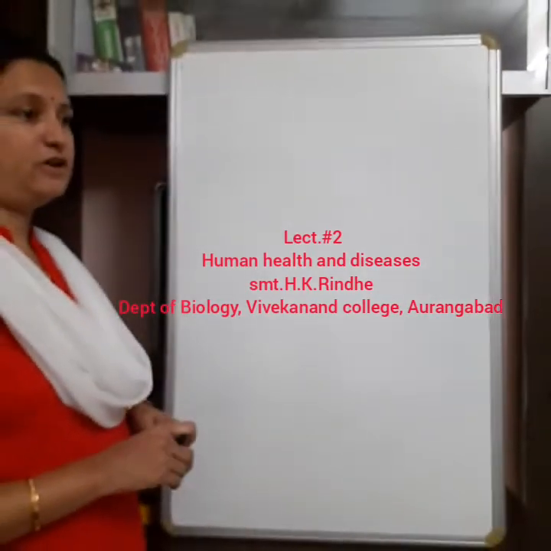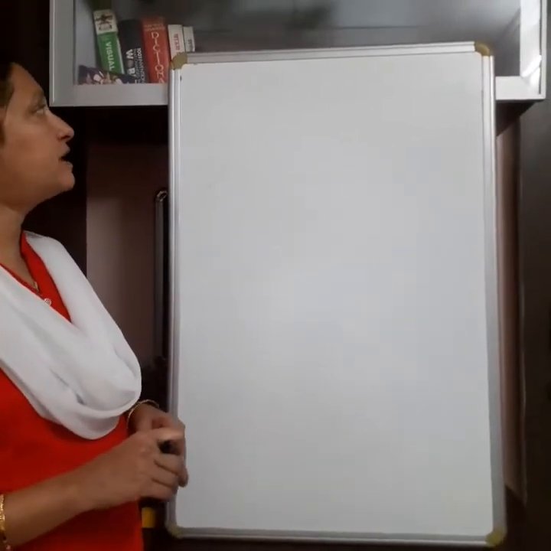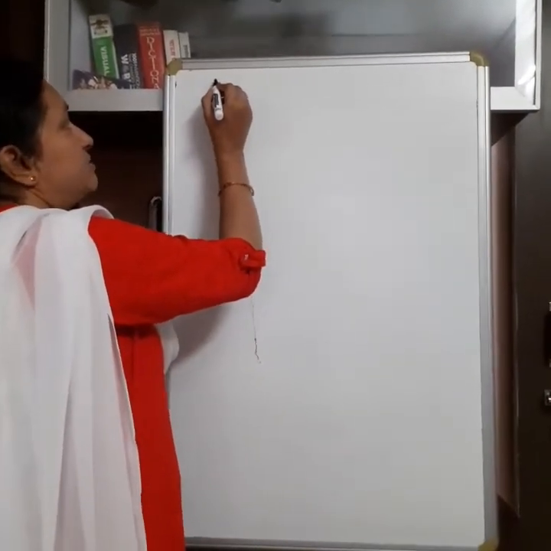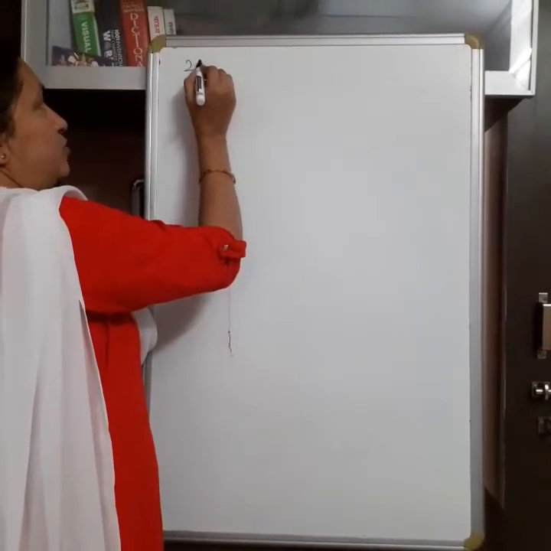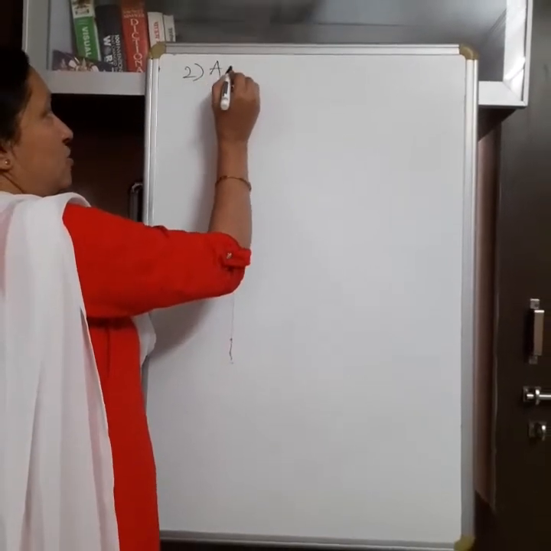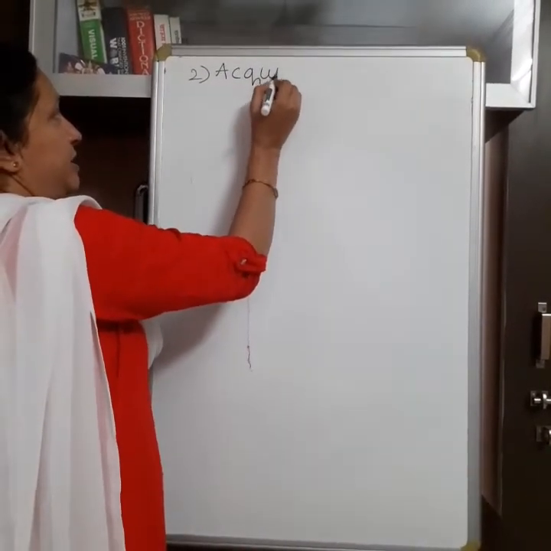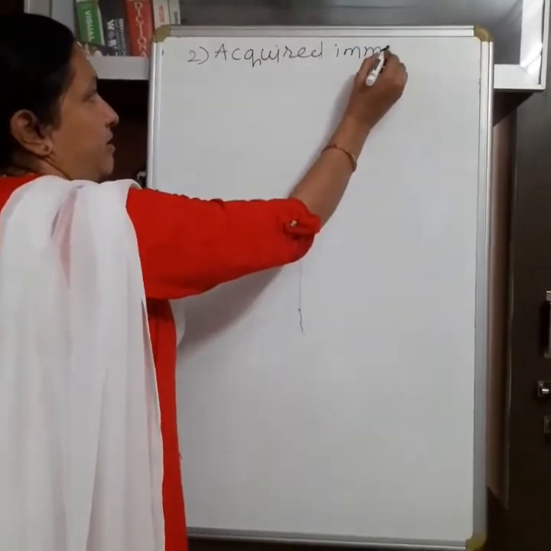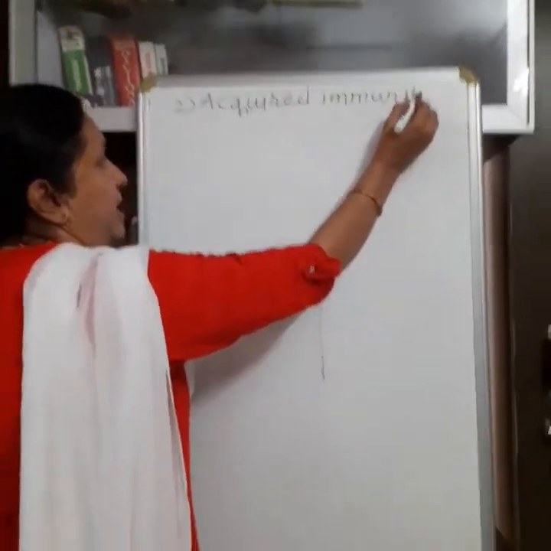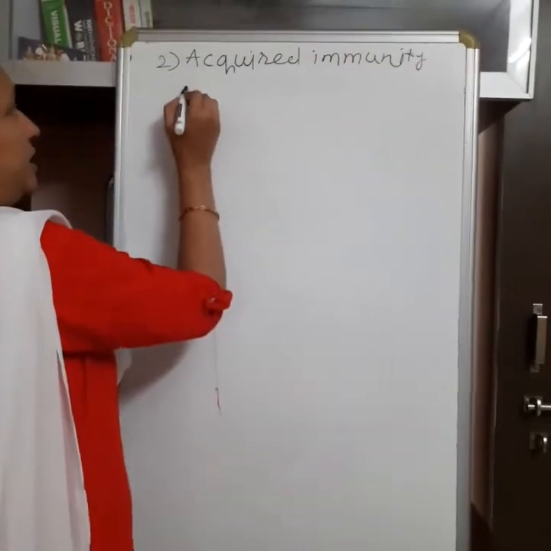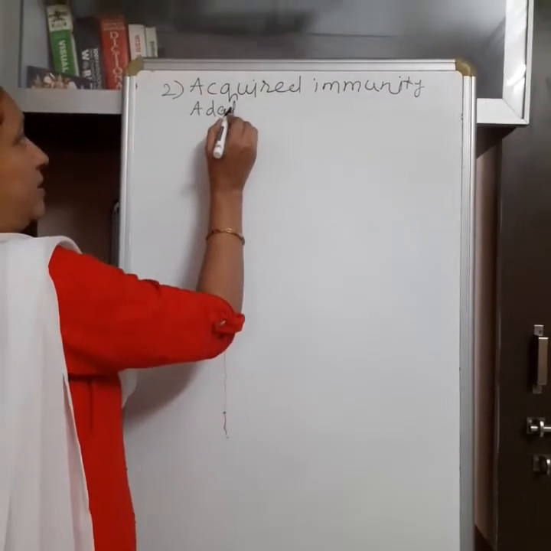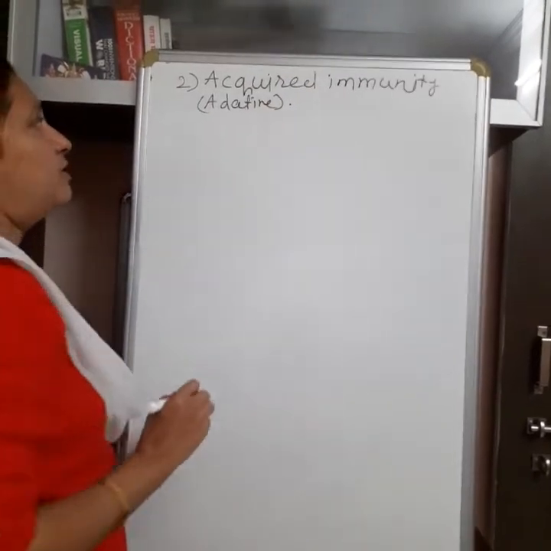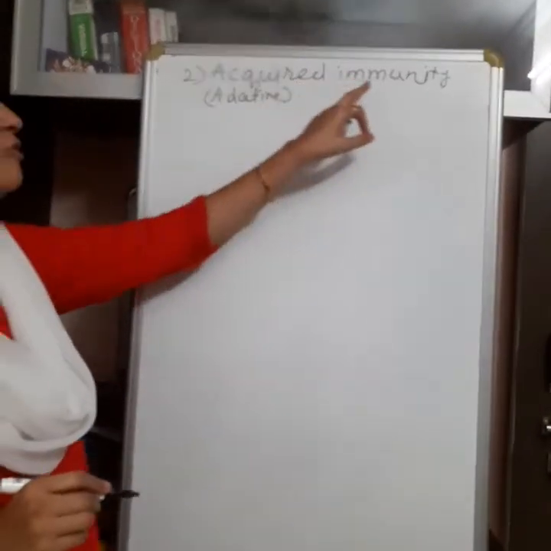In the last lecture, you have studied the first type of immunity, the innate immunity, the immunity which is present since birth. Now the second type of immunity is called acquired immunity, also known as adaptive immunity.